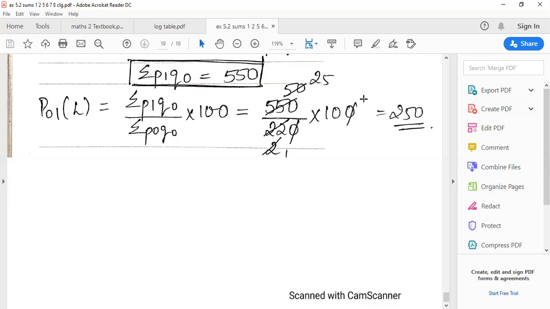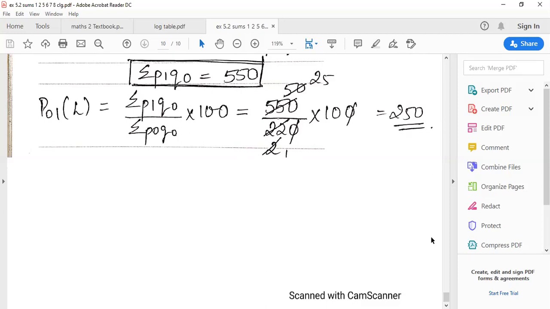Okay? So here the 0 0 I have cancelled. Then by 11's table I have made the cancellation. 11 2s are 22, 11 5s are 55 with a 0. 2 1s are 22, 5s are 55. So my final answer is 25 into 10, 250.